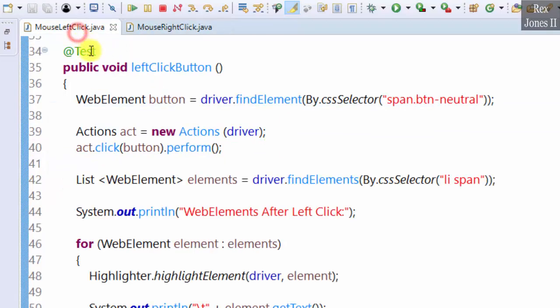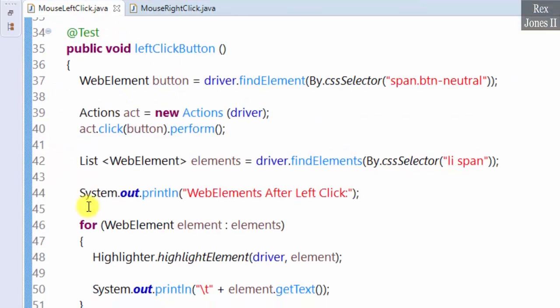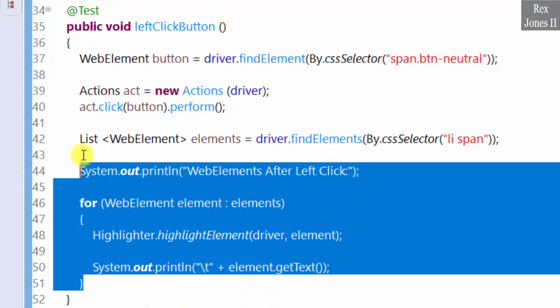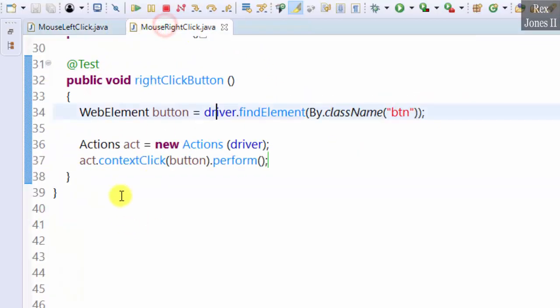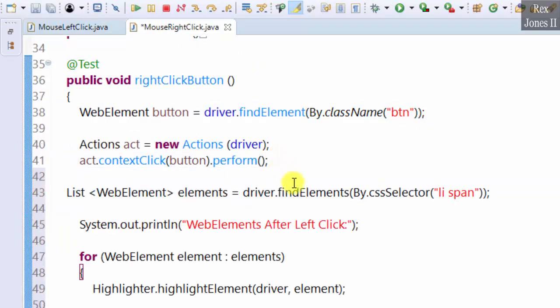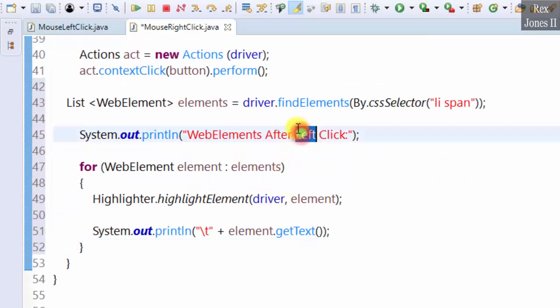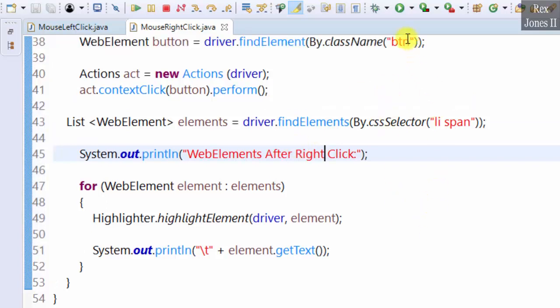I'm going to copy and paste from the left click class, then change left to right. Let's run.